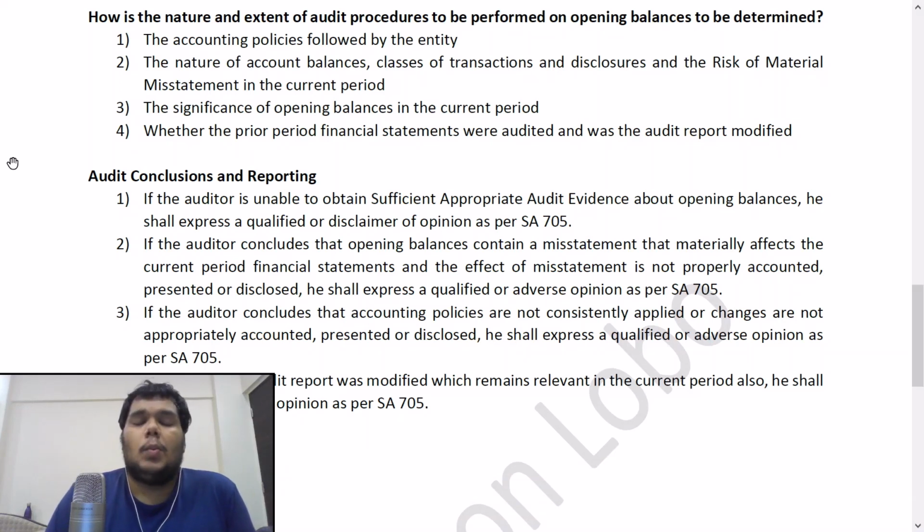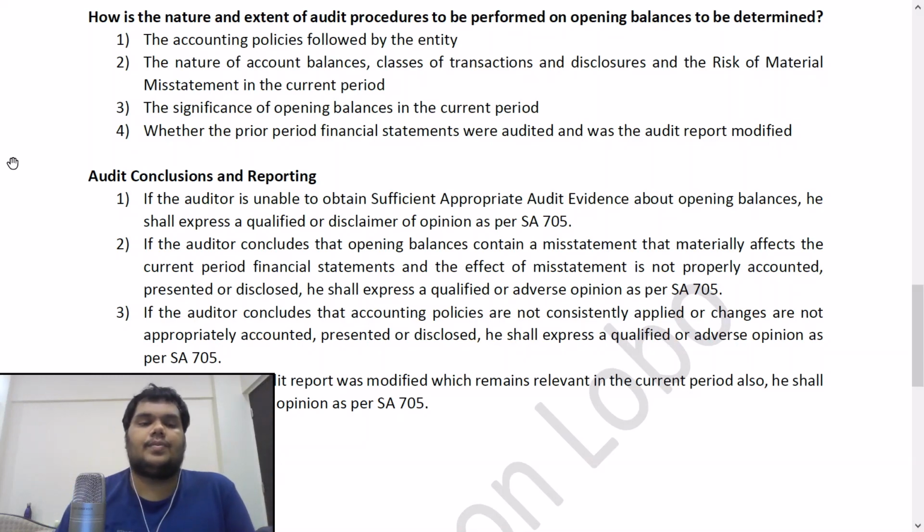Point number 4, whether the prior period financial statements were audited and whether the audit report was modified. So again, two parts here. Whether the prior period financial statements were audited: if it was audited, then you will perform significantly lesser procedures. But where it was not audited, you will have to do quite a lot of procedures. And was the audit report modified? In the case where it was audited but the report was modified, again you will have to do more procedures. Even though it was audited, since the report was modified, you will still have to do a lot more procedures.